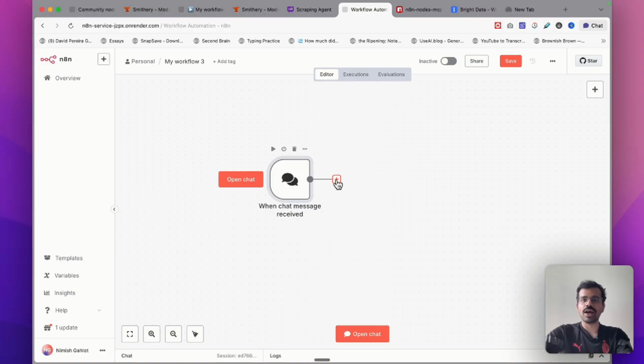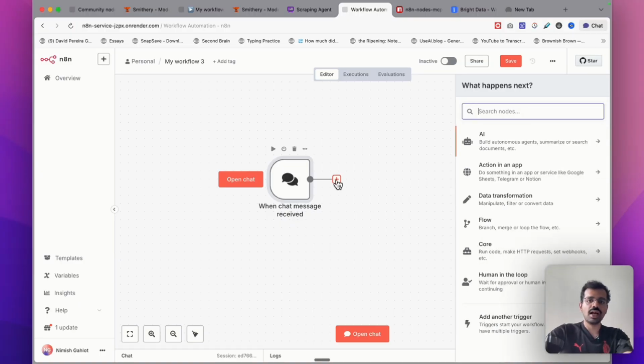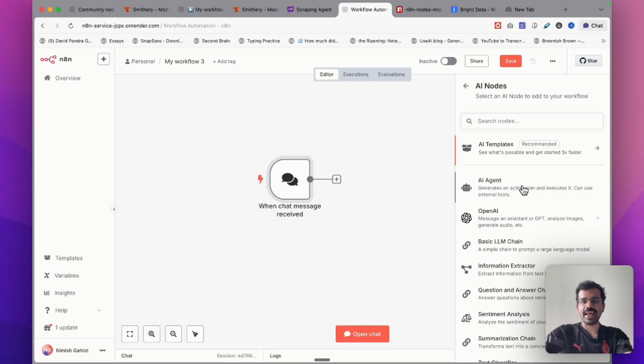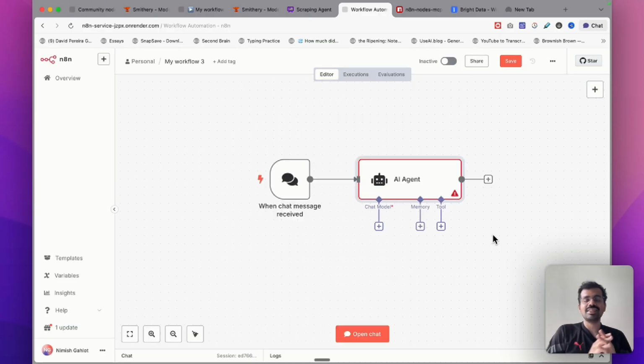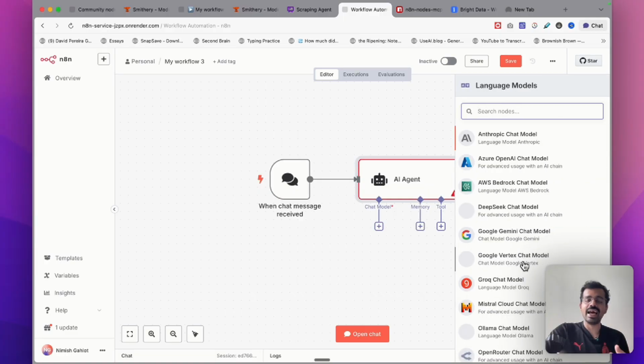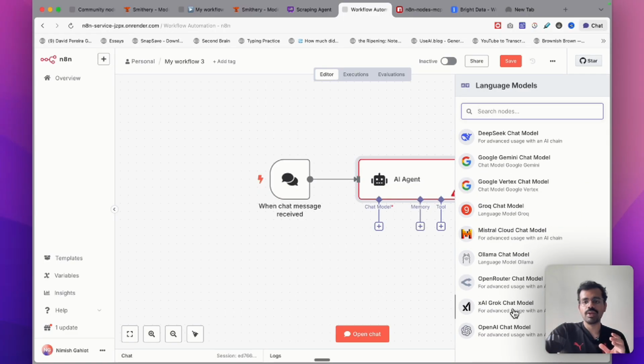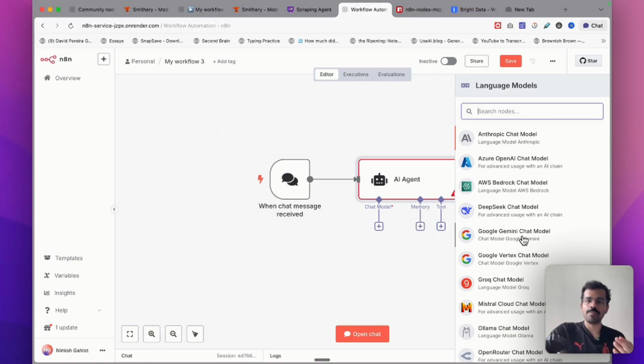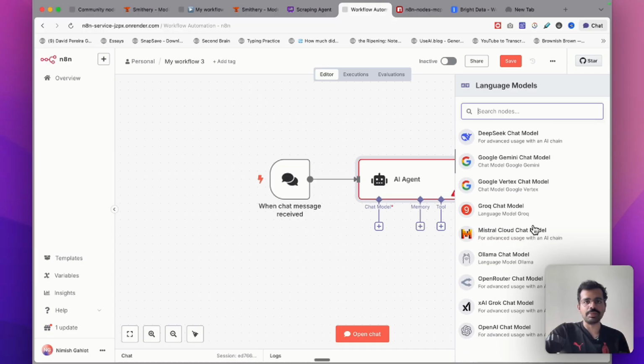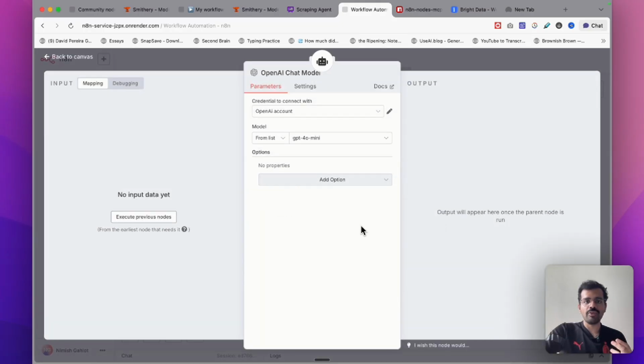Now the next thing is we would have to create the agent over here. I will click on this icon and I will select AI agent, and this has three major components. The first one is chat model or basically the AI that you want to use with your app. In my case, I would be using OpenAI's chat model, but you can use anything else as well. You can use Gemini and Anthropic or DeepSeek. I will use OpenAI over here.